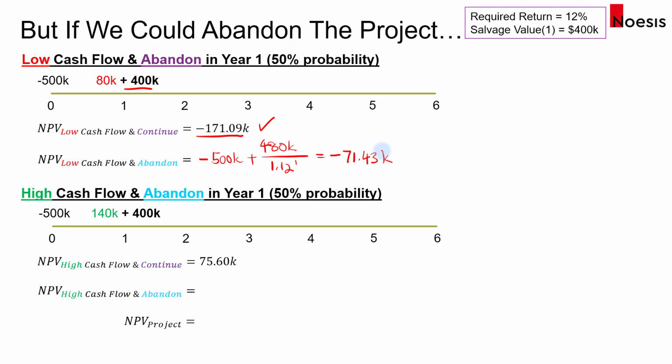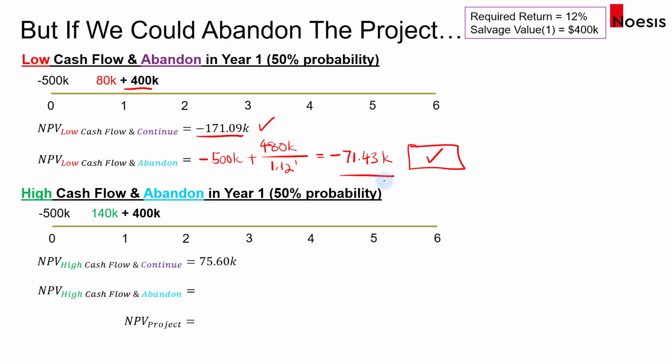Okay, but if you abandon it, then it will be a lower negative number. So between these two here, the abandoning strategy would be more optimal. Okay, so this would be the optimal strategy that we will select in this case. If the cash flow is low, the company will choose to abandon rather than continue, because that will minimize the negative NPV.